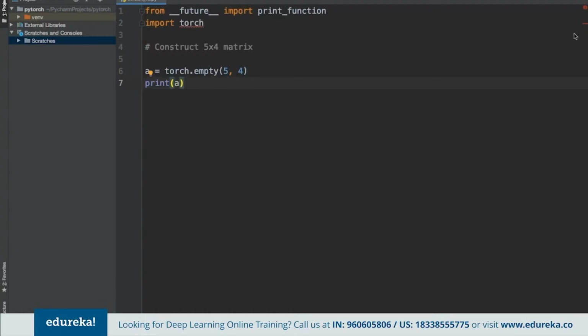In the same way, suppose we want to randomly initialize a matrix. We can define the output altogether as well.